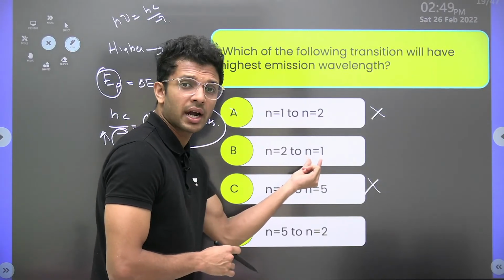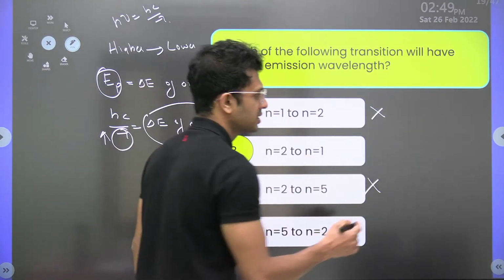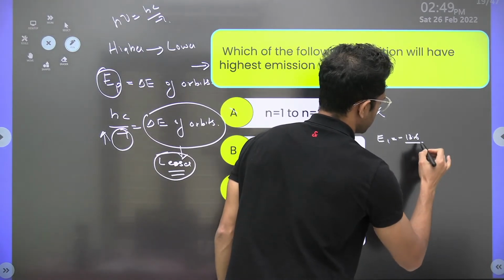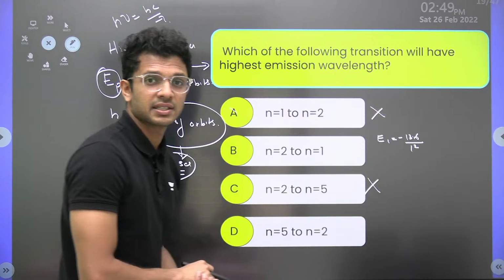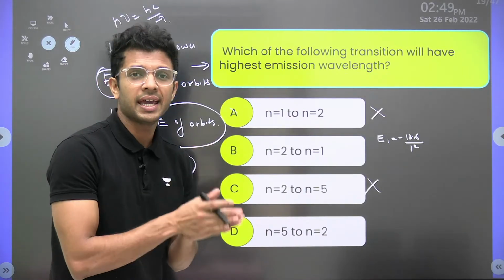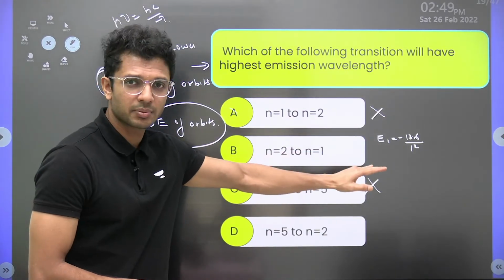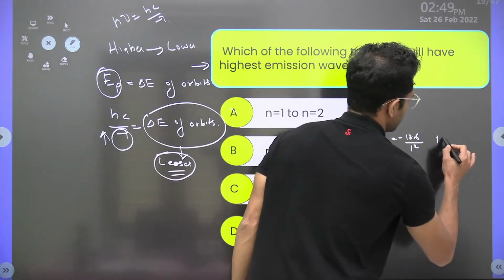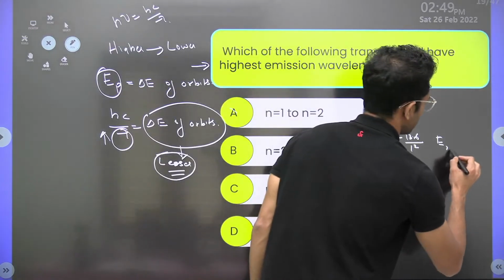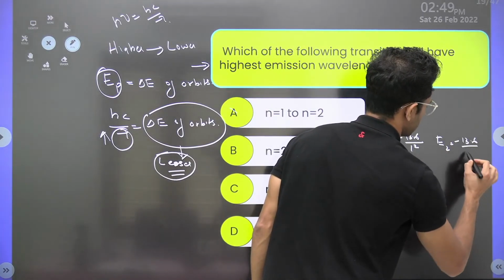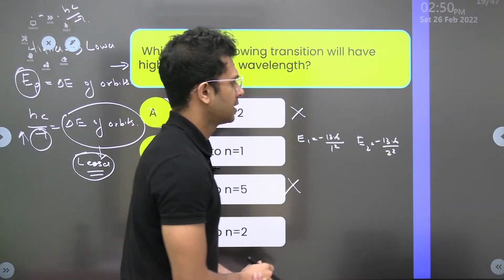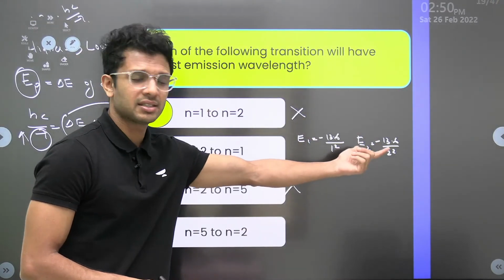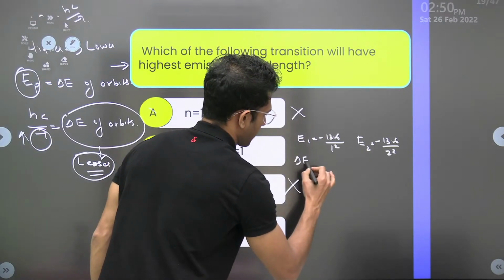When n equals 1, when the electron is in the first orbit, how much is the energy? Minus 13.6 by 1 square, isn't it? The formula to find the energy of the nth orbit of hydrogen is minus 13.6 by n square. So for the first orbit, it's 1 square. The energy of the second orbit is minus 13.6 divided by 2 square, that is 4, so that will be minus 3.4. 13.6 minus 3.4, the difference in energy, how much?